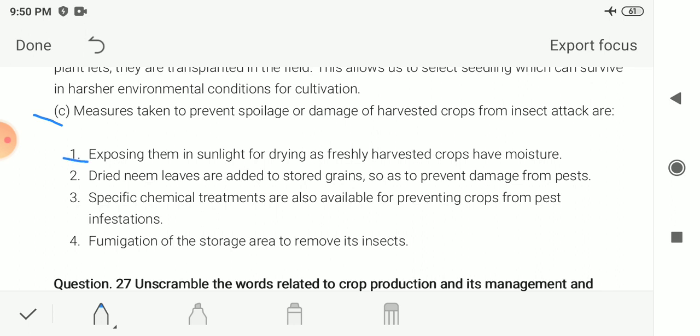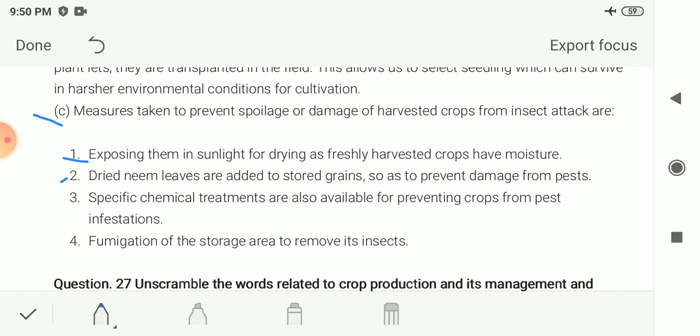First one in that is exposing them to sunlight for drying, as freshly harvested crops have moisture. As we cut or harvest the crop, it has moisture, so before storing it we have to put it in the sunlight to dry it and remove the moisture present in the crop. Next, dried neem leaves are added to stored grains so as to prevent damage from pests.